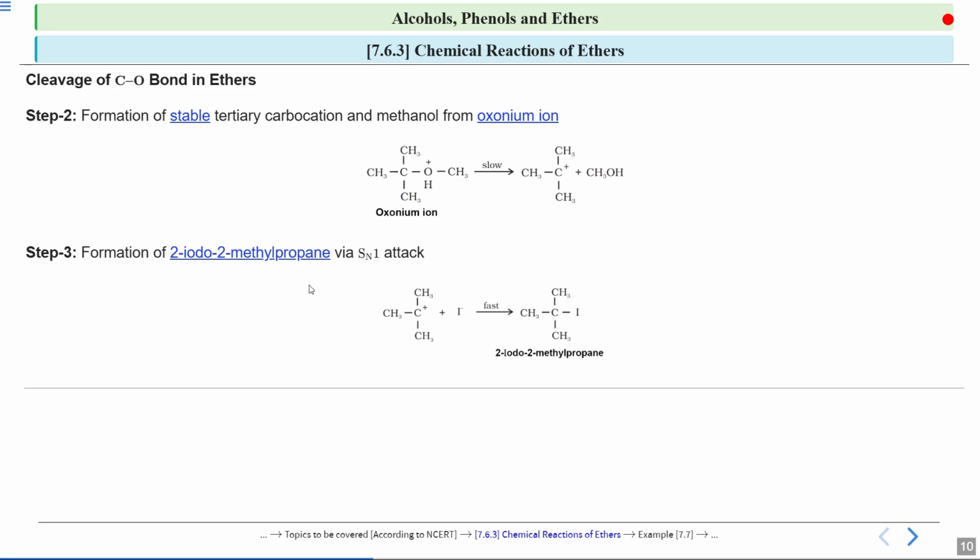So in this case, you have seen that if there is formation of a tertiary carbocation, which is a stable carbocation, the reaction will proceed by the SN1 pathway. Okay. So I hope this is clear now.